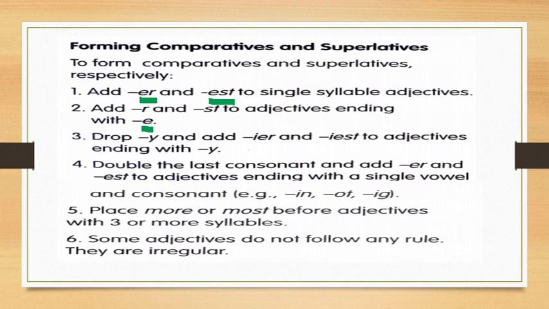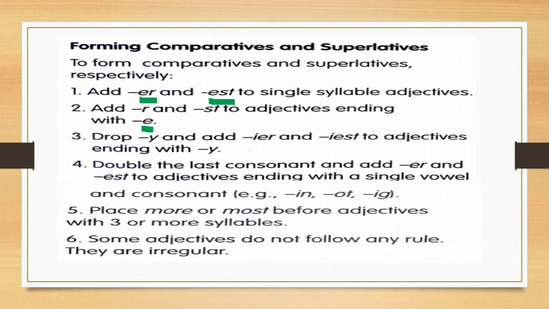Example: in, hot, big. So like these words, we have to add one more letter, and after that only we can add er or est. Like in, we need to add double n, means n two times.